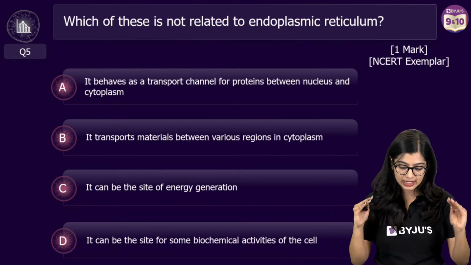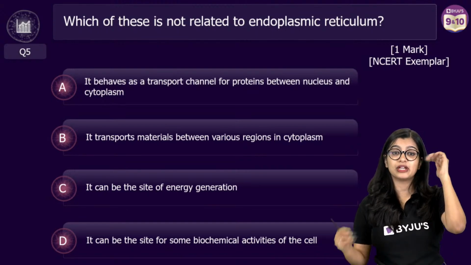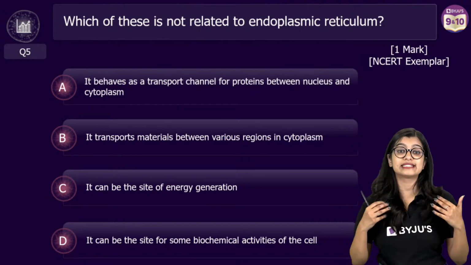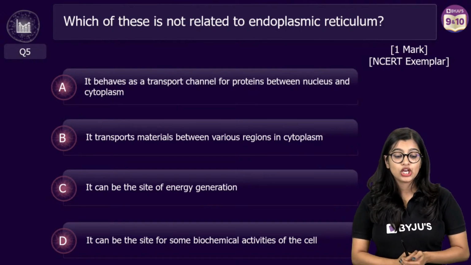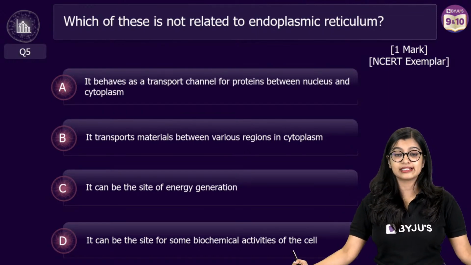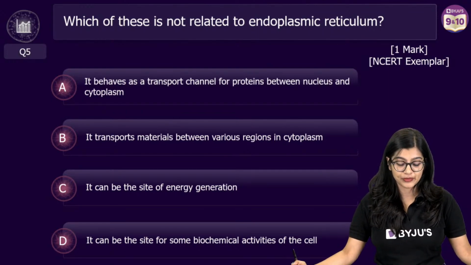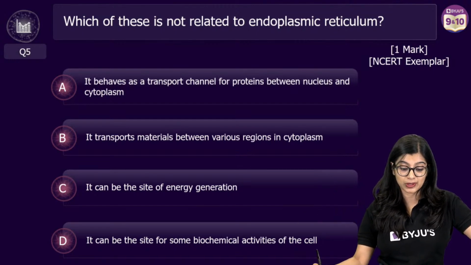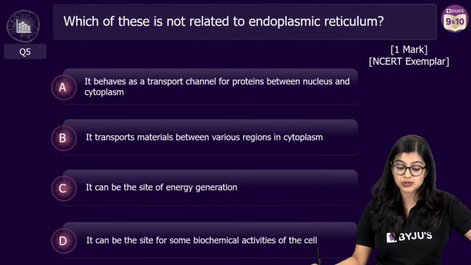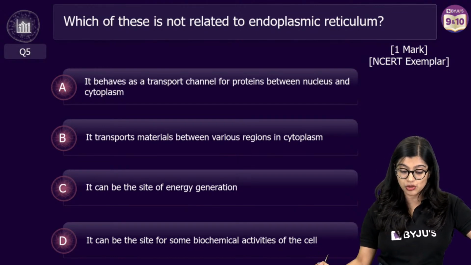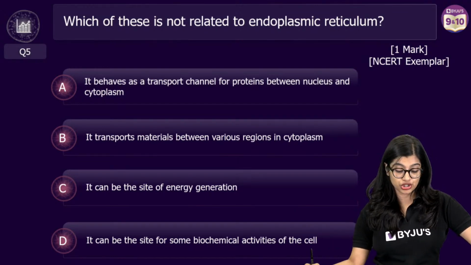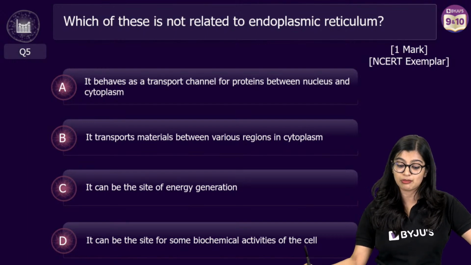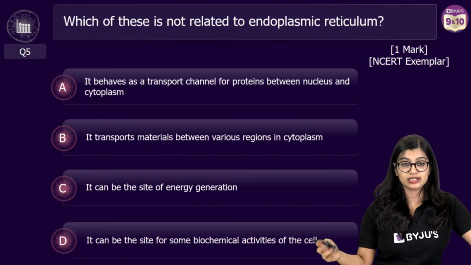Moving on. Let's move on to the next part where we're going to be dealing a little bit more about the cell organelles. Which among the following is not related to endoplasmic reticulum? A, it behaves as a transport channel for proteins between nucleus and cytoplasm. It transports materials between various regions in the cytoplasm. It can be a site of energy generation. It can be the site for some biochemical activities. What is it?